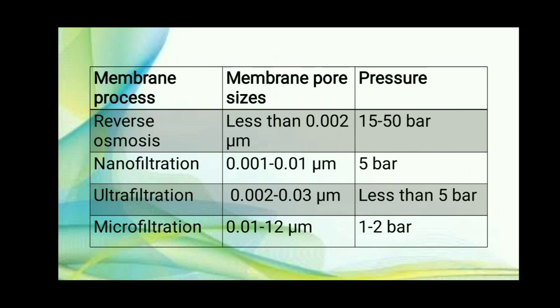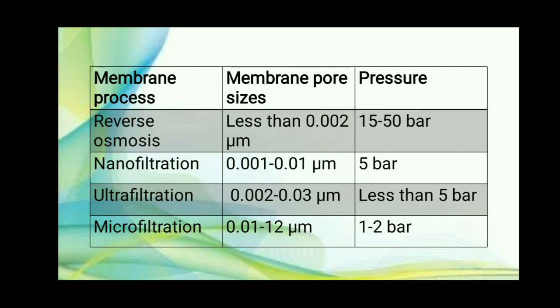I have made a table which gives the pore sizes and pressure which is required for each process. So first process, that is reverse osmosis. Here pore size of membrane is less than 0.002 micrometer and pressure required is 15 to 50 bar.